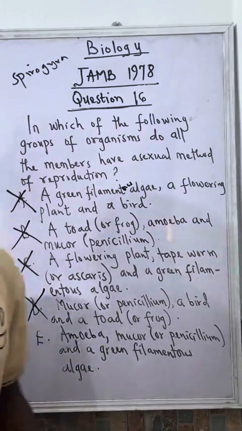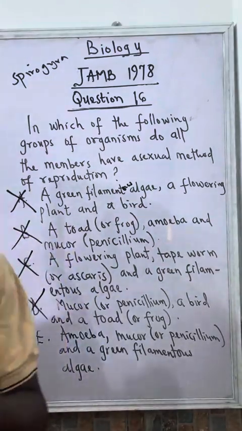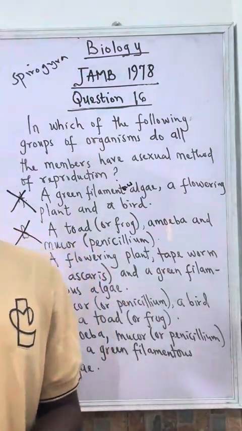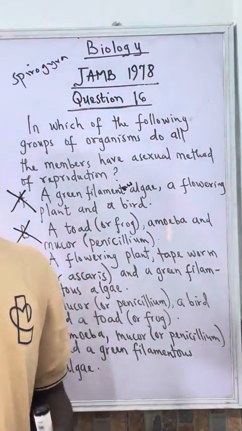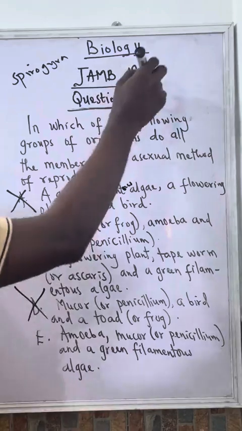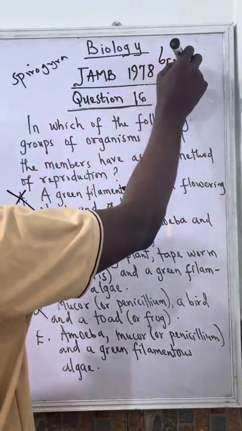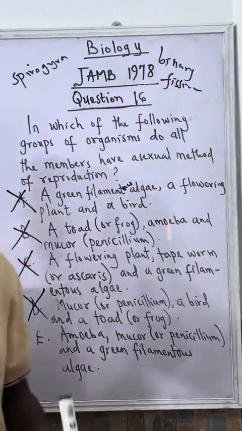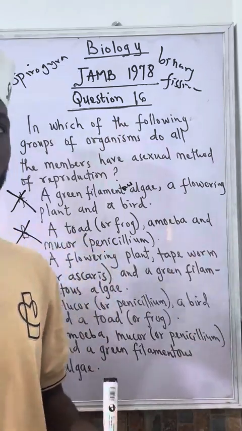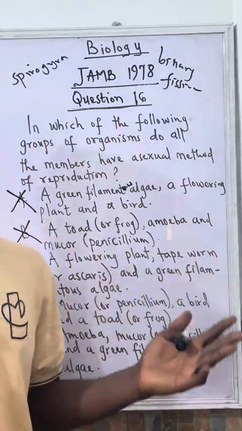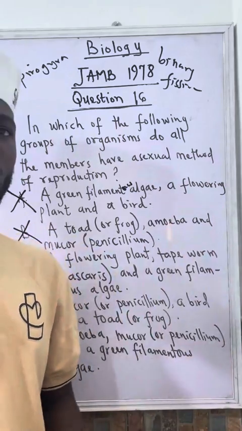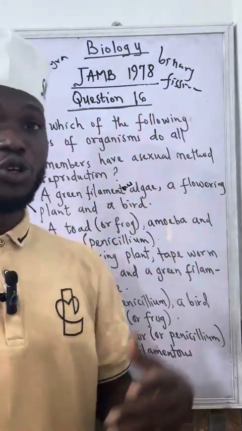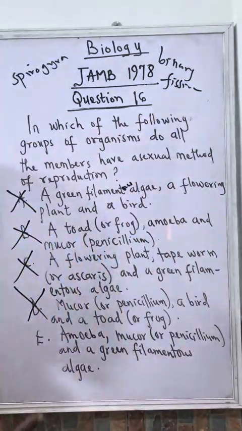Let's consider amoeba. Amoeba is a protist and a lower organism. It can reproduce asexually through a method called binary fission. This is where a single organism splits into two daughter cells, and the two daughter cells will develop into other amoebae again. So this one is binary fission. We have multiple fission too, but that doesn't occur in amoeba.